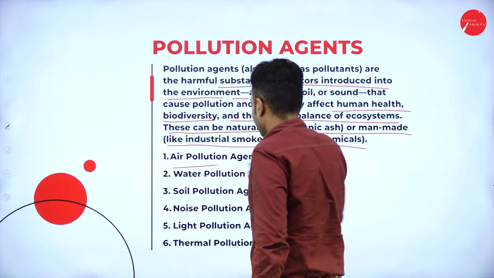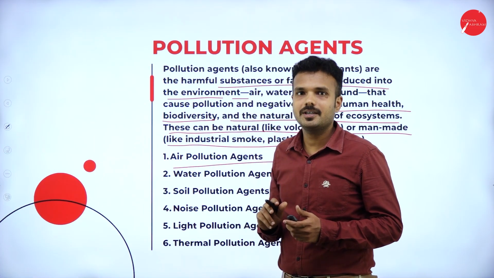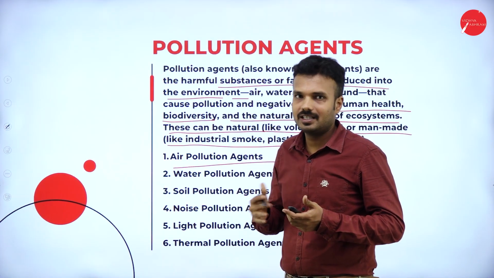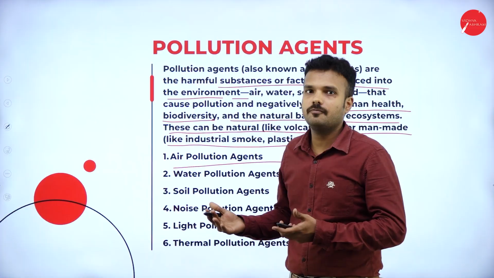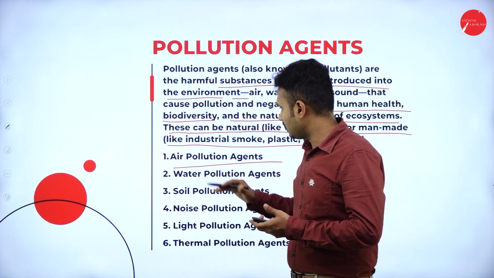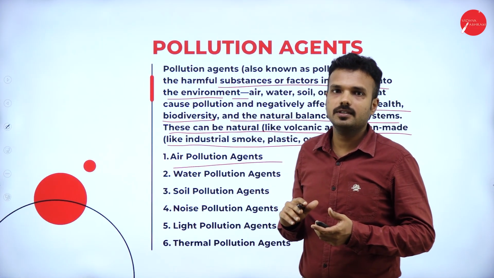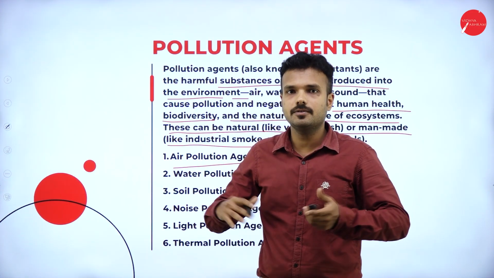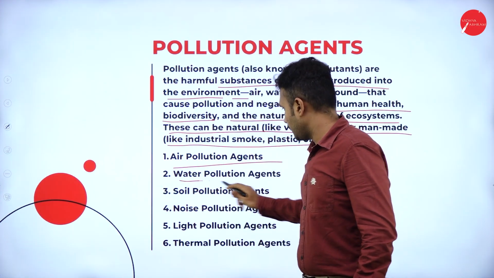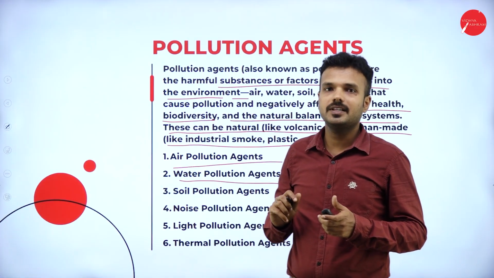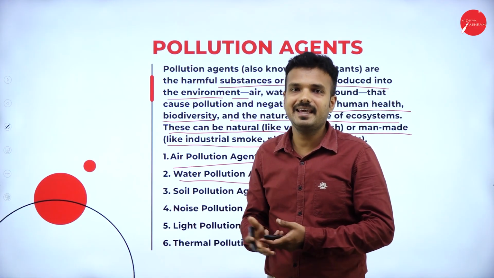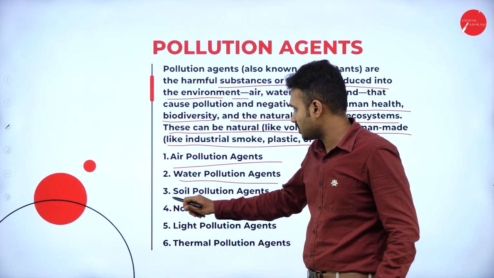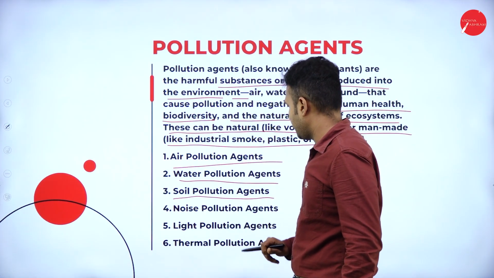Number one is air pollution. The toxic, poisonous gases released from industries and factories cause air pollution, and also fossil fuels and crackers. These are the various ways pollution happens. Water pollution: if contaminated water is released into seas and lakes, that is the actual way water pollution happens.